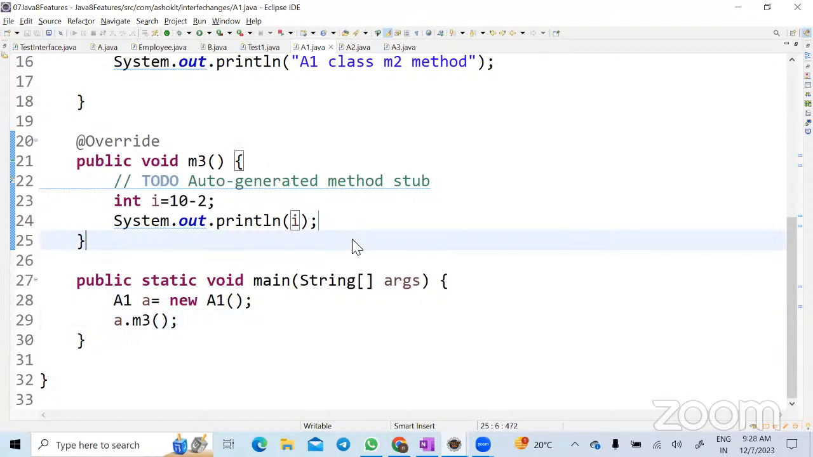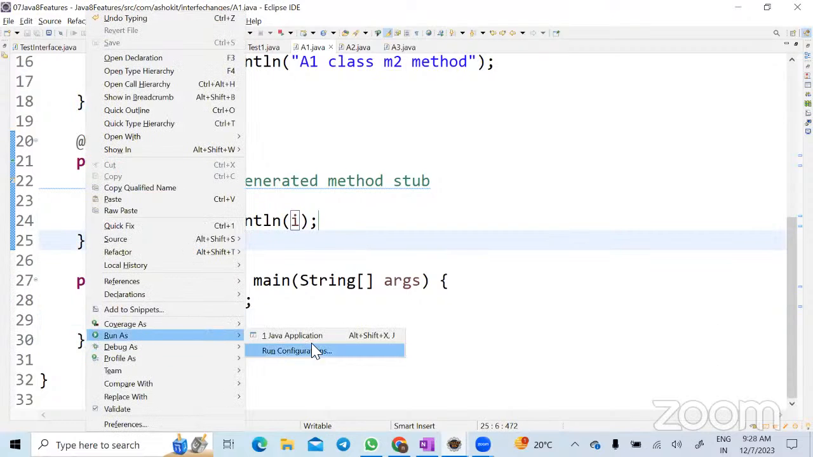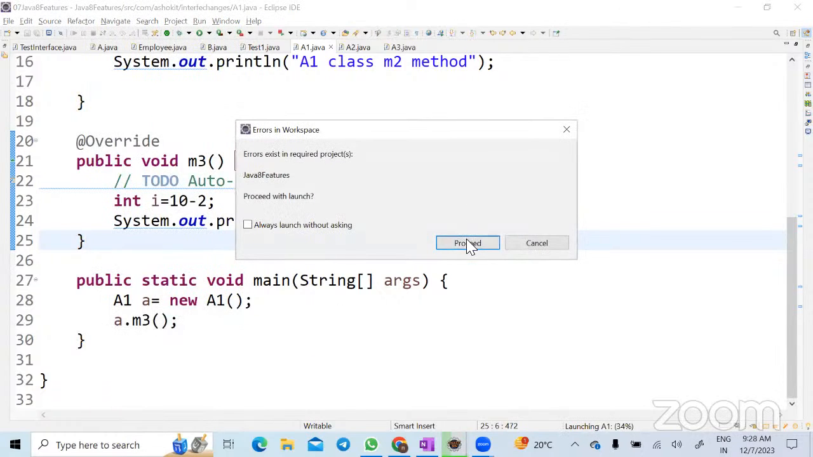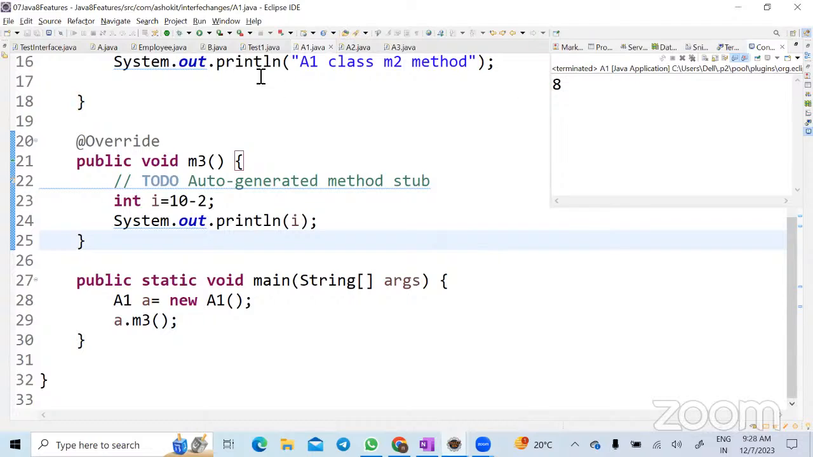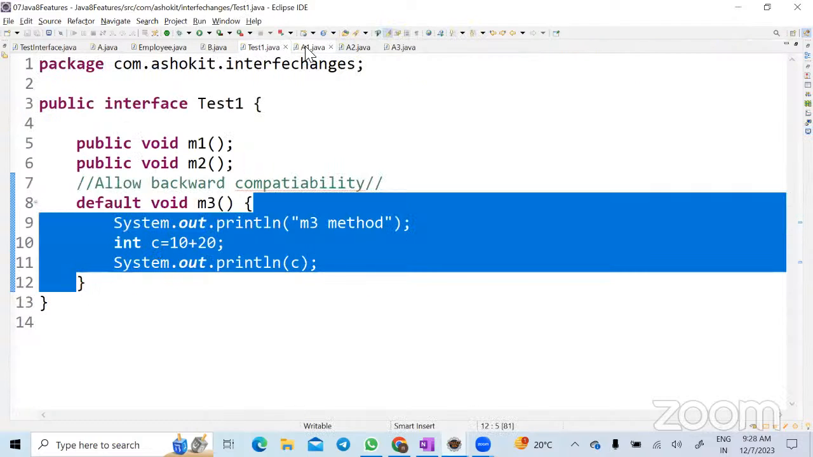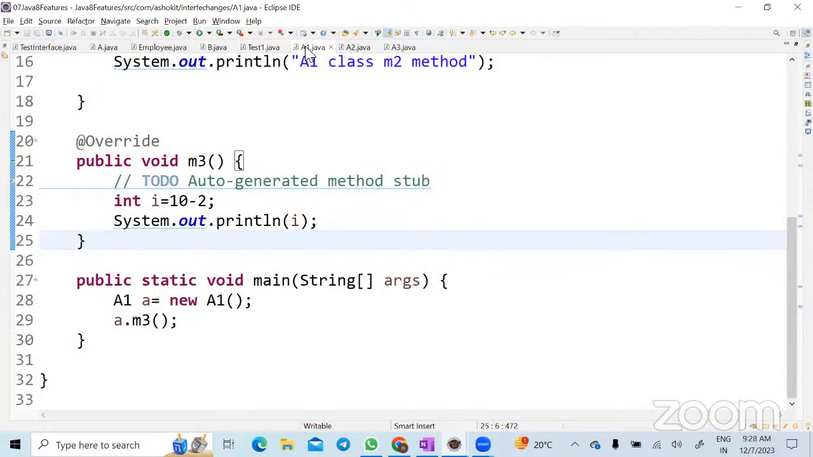Overridden method. Okay. Now, you get the point that I'm trying to say, right? Yes. So look here, I'm getting 8. So my output is no longer coming from the interface, right? That means, what is the advantage of having a default method in an interface? It will provide backward compatibility.